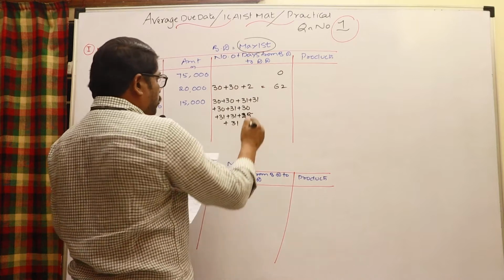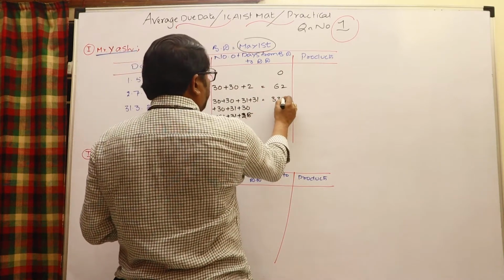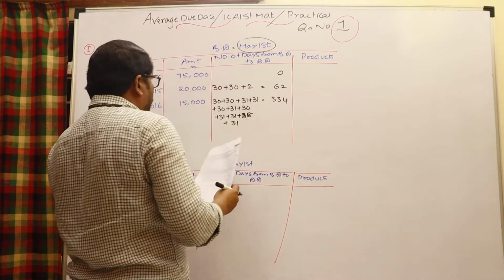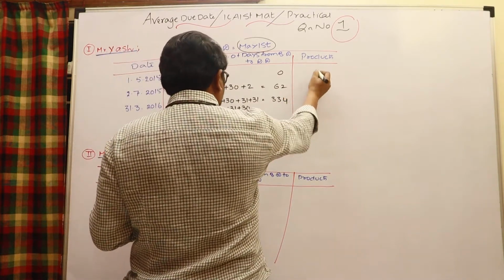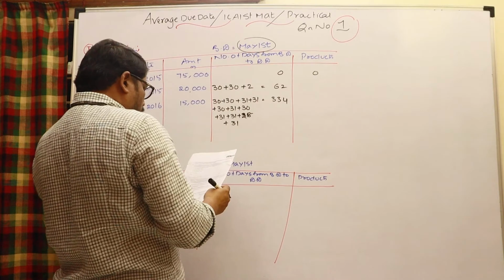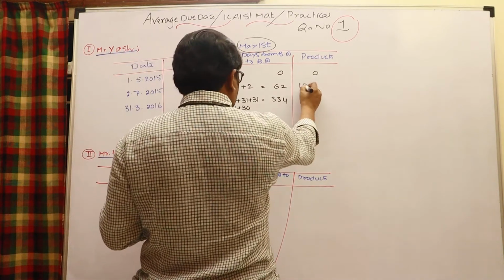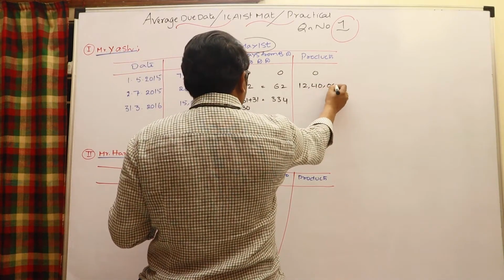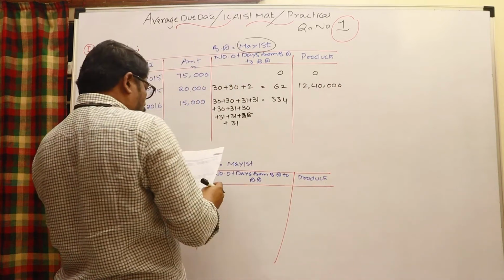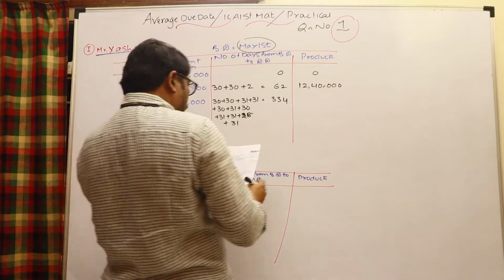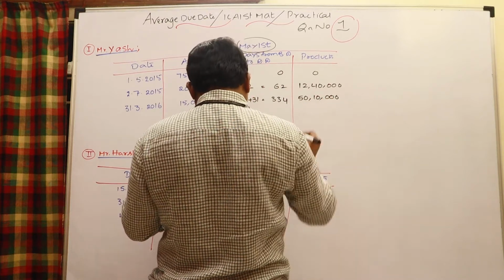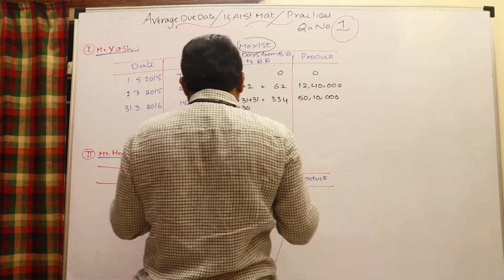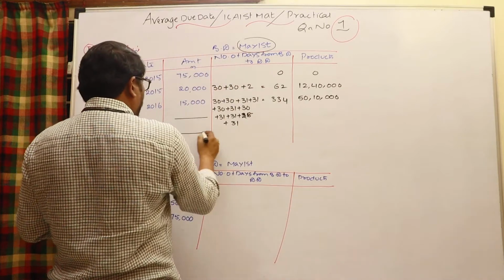So the total number of days you may say here is 334. Multiply the amount into the number of days to get the product. 75,000 into 0 is 0. 20,000 into 62 is 12,40,000. 15,000 into 334 is 50,10,000.